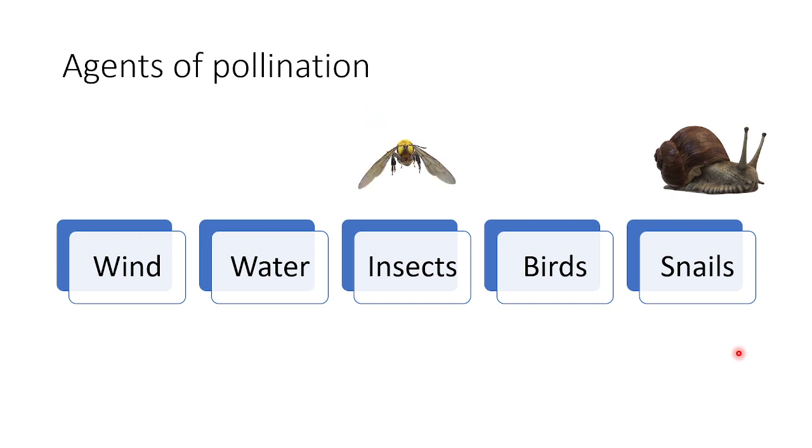Especially insects and butterflies and honeybees, which come under the category of insects. They are the best agents of pollination. You know that insects include butterflies and honeybees, and they are economically important because of their potential to pollinate the different species of flowers.